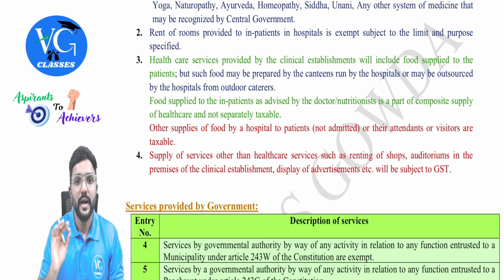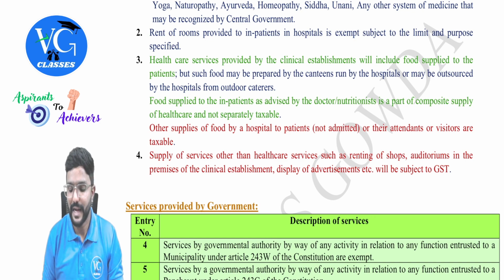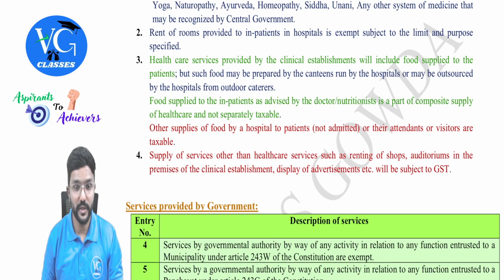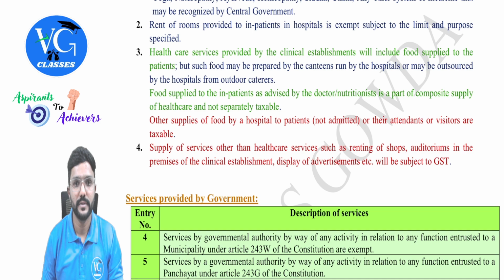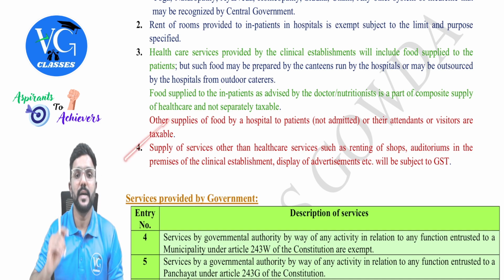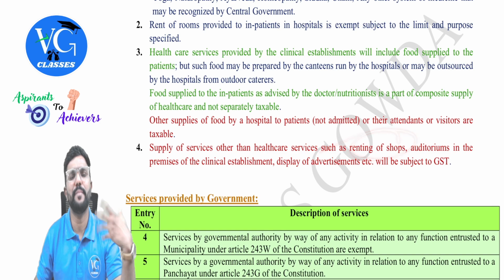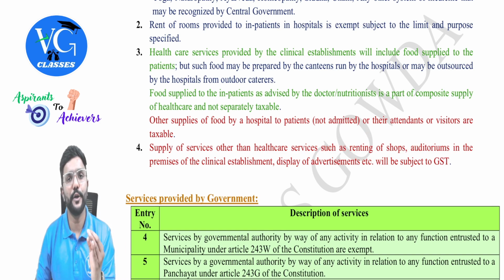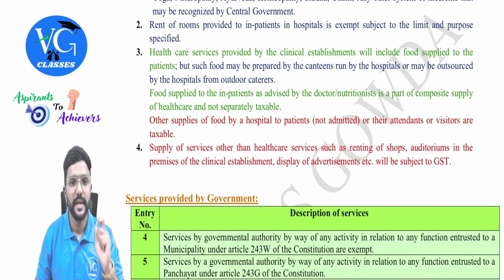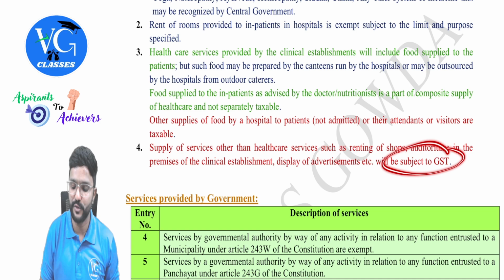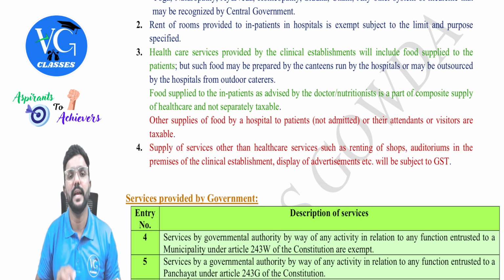Other supplies of food by the hospital to the patients who are not admitted, or other attendants or visitors, are taxable. Next one. Supply of services other than healthcare services, such as renting of shops to any pharma, or auditoriums. Assume an auditorium is let out in the premises of the clinical establishment, or display of advertisement, will be subject to GST, because all this will not fall under healthcare, guys.